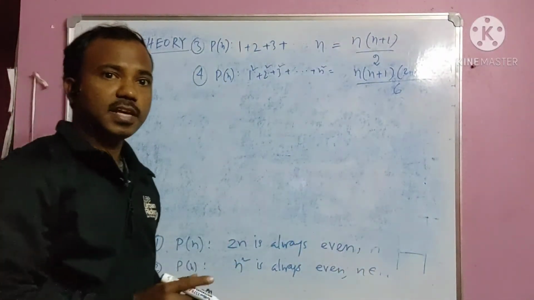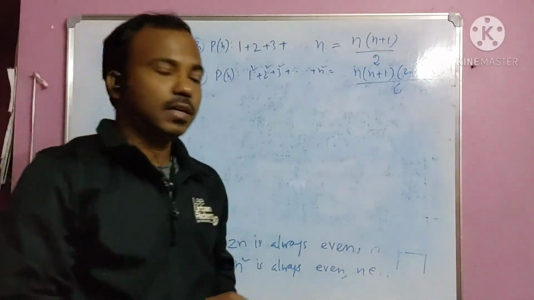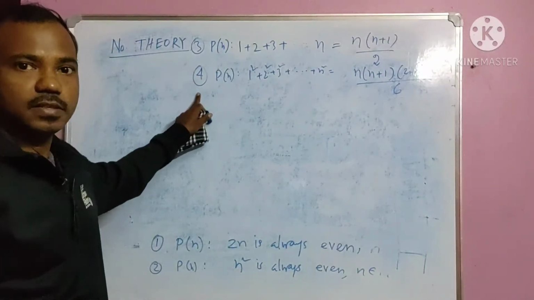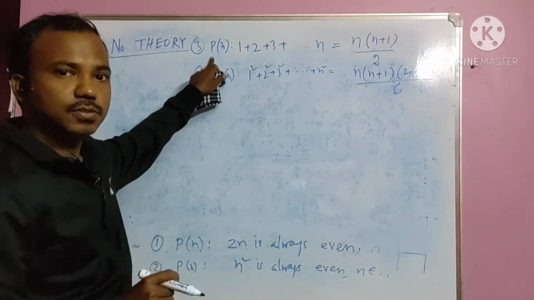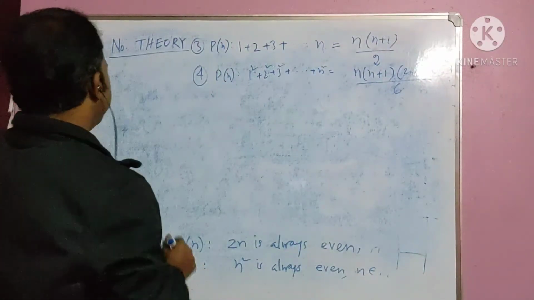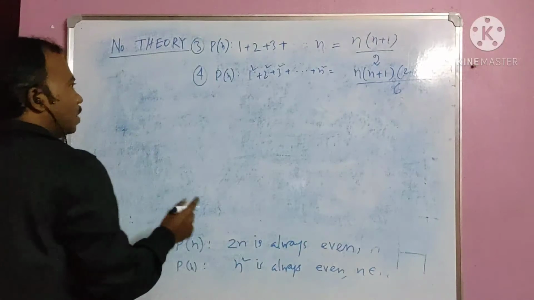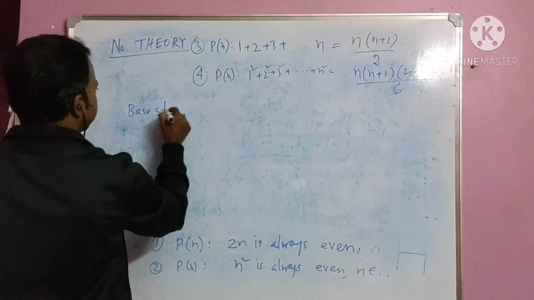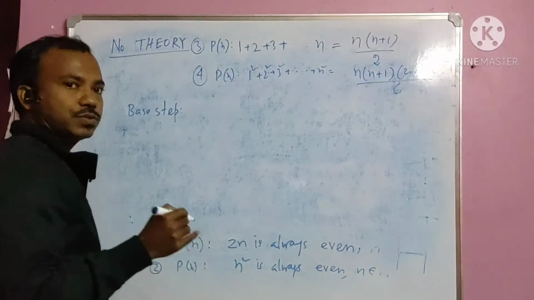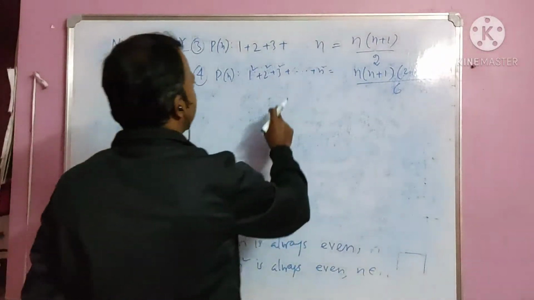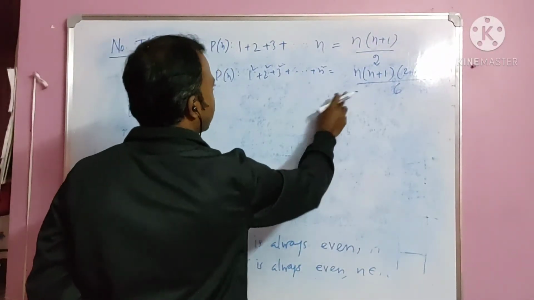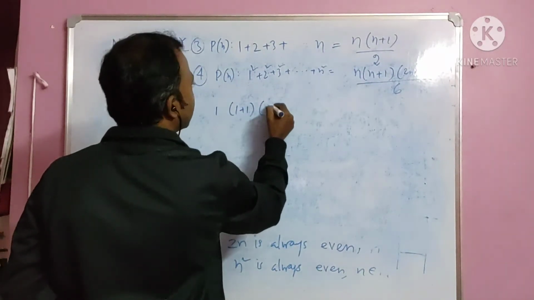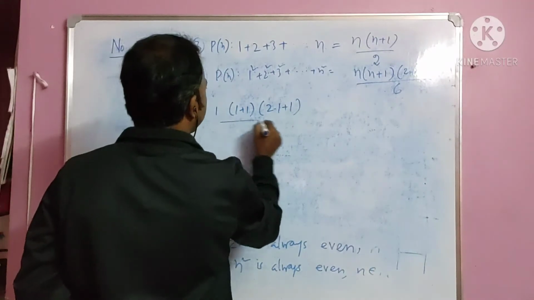Now this can be done another way, but I will prove it by mathematical induction, because this is a little bit easy, so you can do it so easily. Let me solve this one, number 4. What we will show for the base step is true. So what is here? The base step means we have to show P1 is true. Now for P1, if we put n equals to 1, what will you get? 1 into 1 plus 1, 2 into 1 plus 1 by 6.